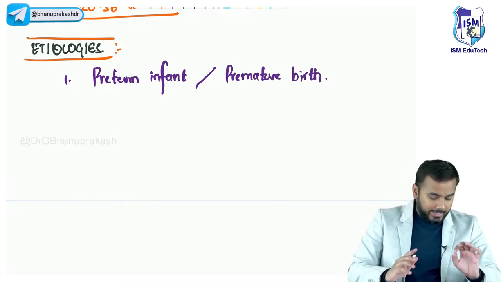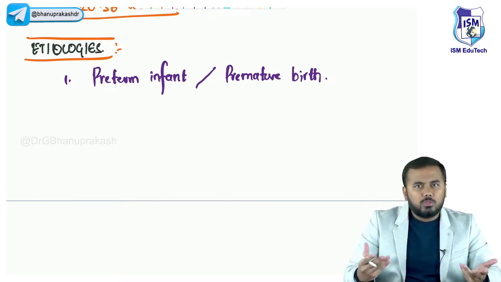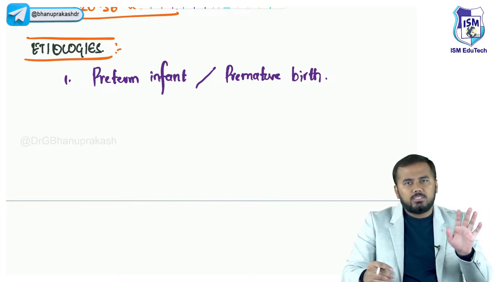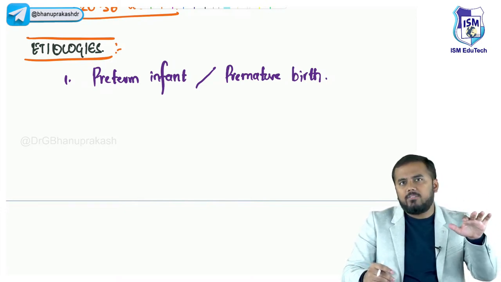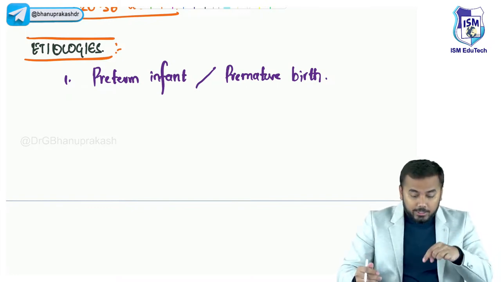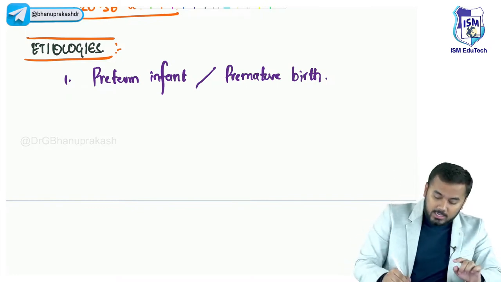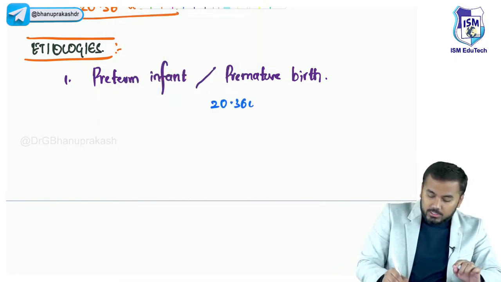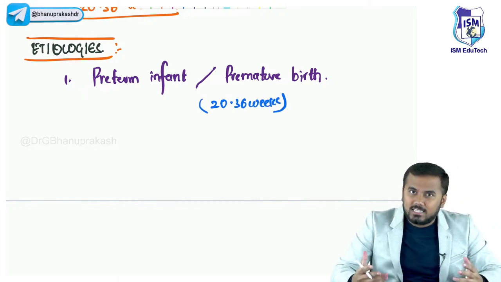Now you might get a doubt, that why in premature infants, between 20 to 36 weeks, if delivery happens, why in these infants is there respiratory distress? The reason is, during this time of about 20 to 36 weeks, the surfactant is not properly synthesized.